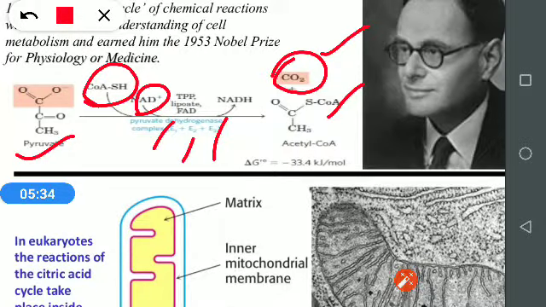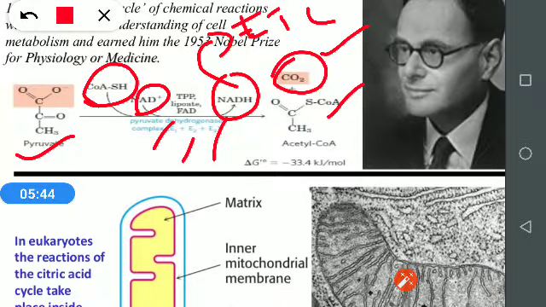NAD plus accepts hydrogen and is reduced to NADH, which enters the ETC cycle. Thereby here also we get ATP molecules.